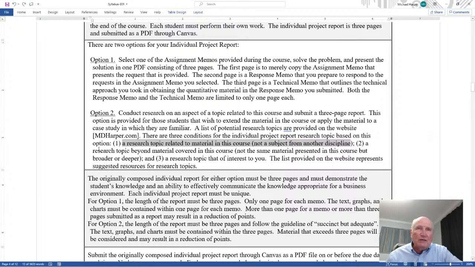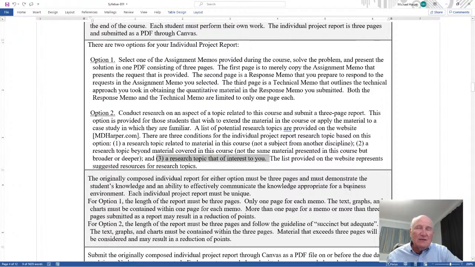2, a research topic beyond material covered in this course. Not the same material presented in this course, but broader or deeper. In other words, don't redo a lecture. Take a lecture and maybe go deeper. Maybe do things I don't cover. So it has to be something more than this course. Don't just redo the course. 3, a research topic that is of interest to you. This is the most important. Something you're interested in.